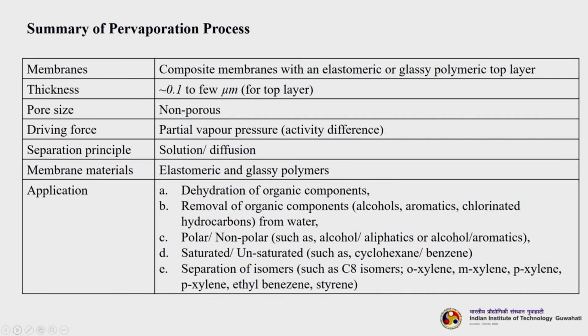So, this is the summary of pervaporation. You can go through it later on. Membranes are composite membranes, the thickness is about 0.1 to a few microns, it is a non-porous membrane, driving force is partial vapor pressure, separation process is of course solution diffusion, membrane materials are elastomeric and glassy polymers, and there are so many applications we have just discussed. So, with this I conclude.